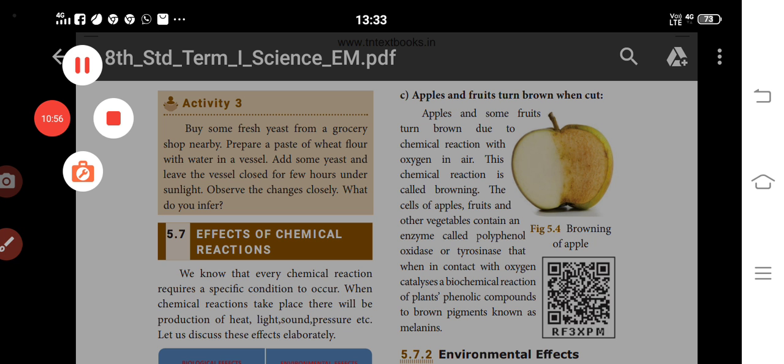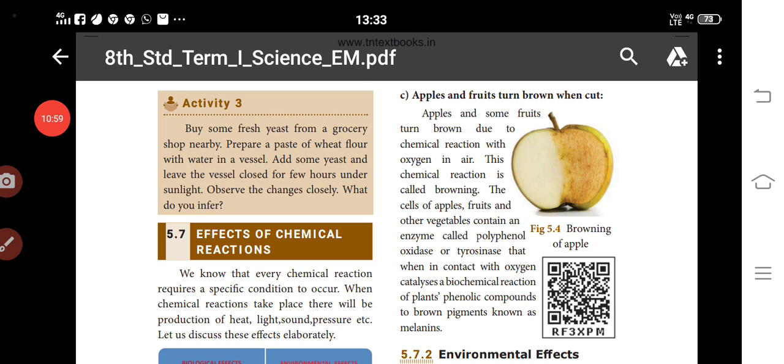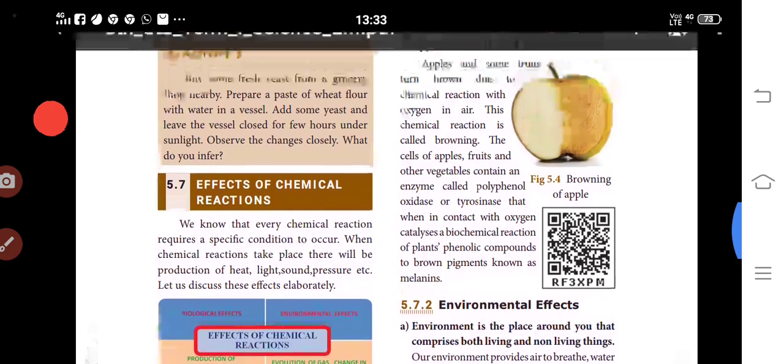Next one is apples and fruits turning brown when cut. Apples and some fruits turn brown due to chemical reactions with oxygen in air. This chemical reaction is called browning. The cells of apples, fruits and other vegetables contain an enzyme called polyphenol oxidase, or tyrosinase. When in contact with oxygen, it catalyzes a biochemical reaction of plant phenolic compounds into brown pigments known as melanins.